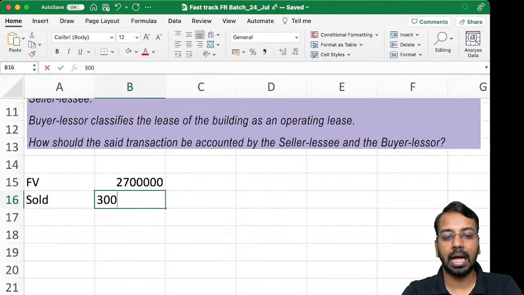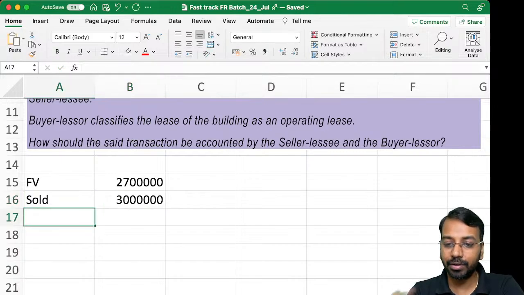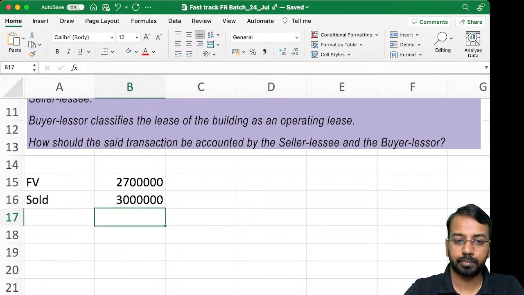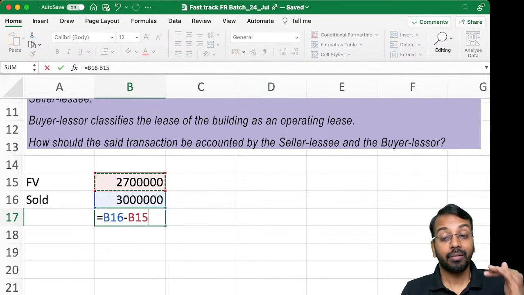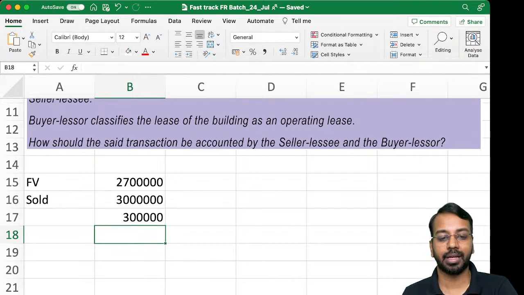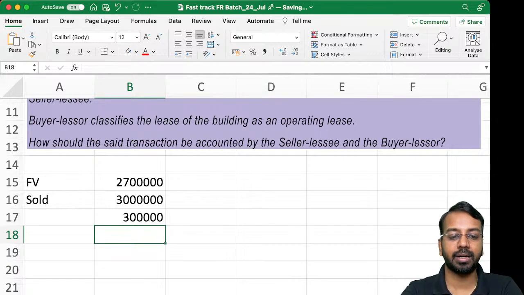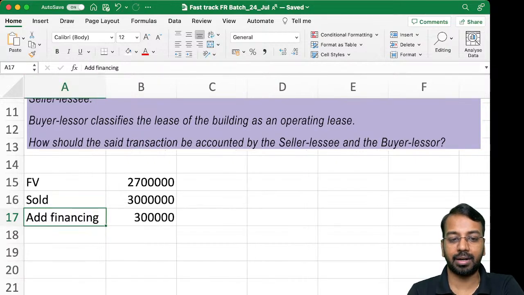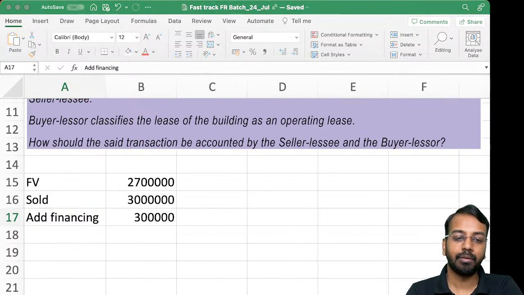Means what? I got 3 lakhs extra. Whenever you receive extra money, one way to remember is, that is an additional financing. Or whenever the seller is paying extra lease payment, that is also part of financing. So 3 lakhs will be considered as additional financing. That's the first thing. Additional financing means loan taken by the seller lessee and loan given by the buyer lessor.